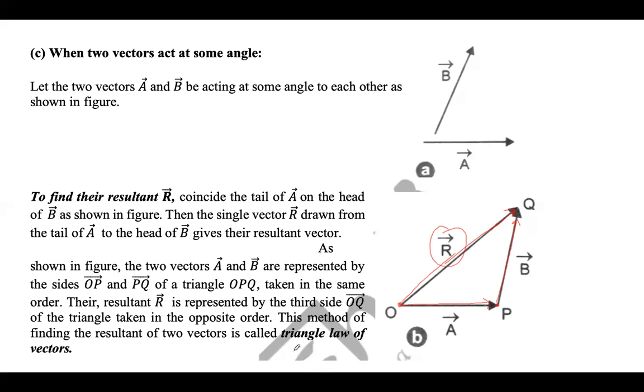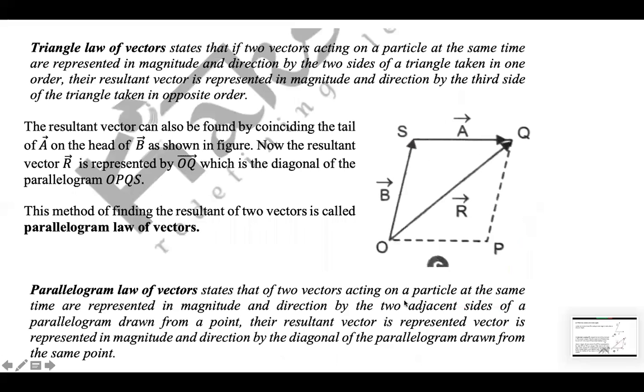So this is basically the triangle law of vectors. We have already discussed it a bit. The statement says that if two vectors acting on a particle at the same time are represented in magnitude and direction by two sides of a triangle taken in one order, their resultant vector is represented in magnitude and direction by the third side of the triangle. So if this is one side of the triangle, the other vector represents the other side. The third side of the triangle is the resultant of vectors A and B.